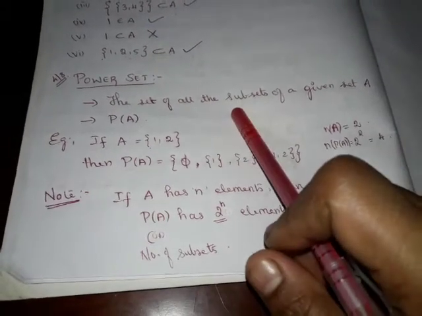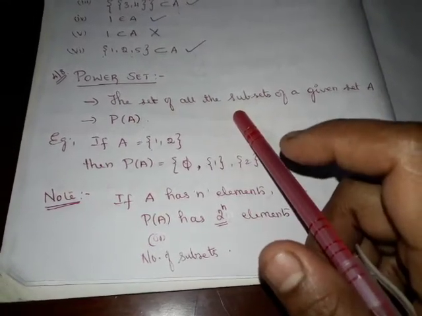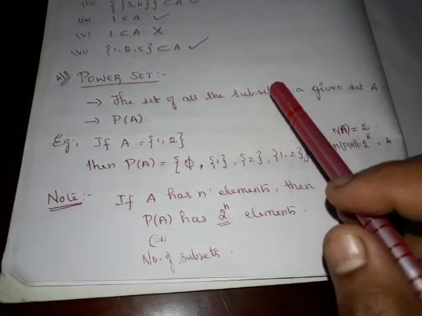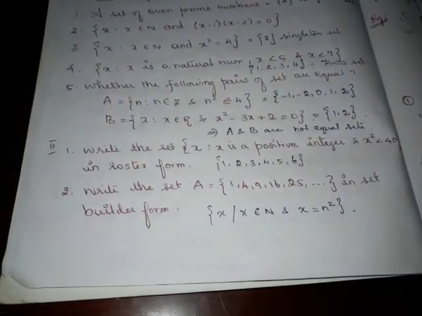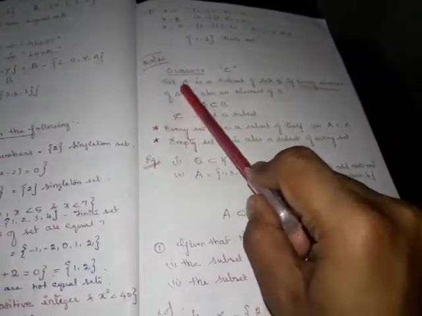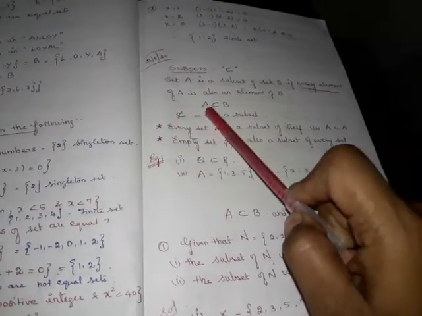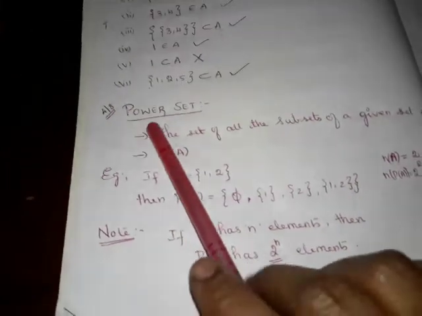A set A is called a subset of another set B if all the elements of A are there in B. What is meant by a subset? A set A is a subset of set B if every element of A is also an element of B. Then A is called a subset of B. Now we will see what is meant by a power set.